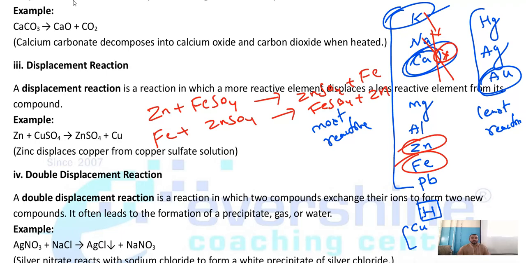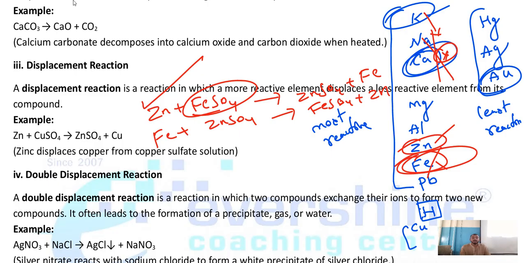Which reaction is possible? Case 1 or case 2? Case 1, because zinc is a more reactive metal compared to iron. Whoever is there with iron, zinc has the capacity to break. So reaction 1 is possible.